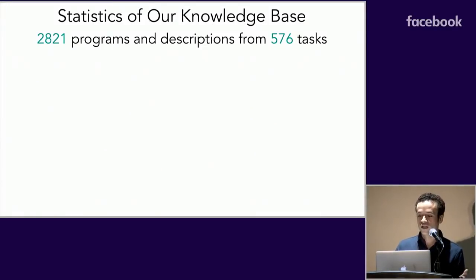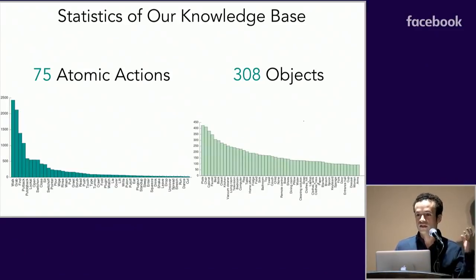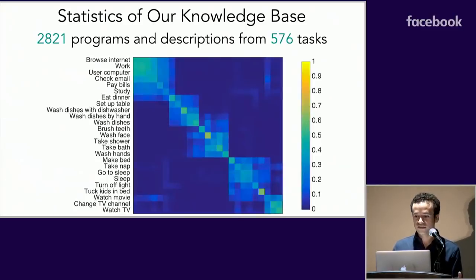Altogether, our collected knowledge base contains 2,800 different programs corresponding to 600 activities. As I mentioned, each program is a sequence of steps that contain atomic actions and optionally an object that the agent interacts with. So altogether, we had 75 different actions and 300 different objects of interaction. Given these programs, we can compare them by comparing their instructions. This allows us to measure similarities between the programs. What this shows is, for a subset of activities, their similarities according to how similar the programs are.